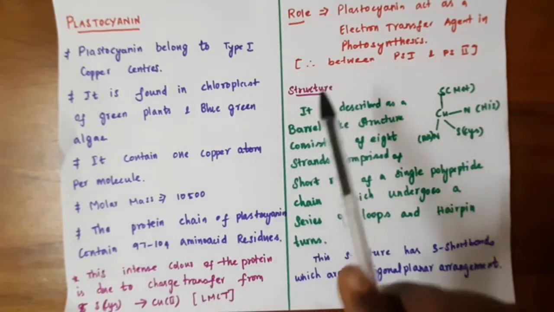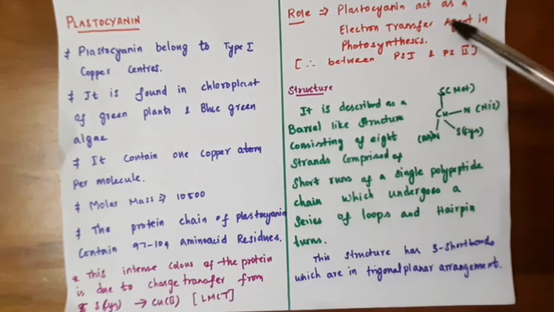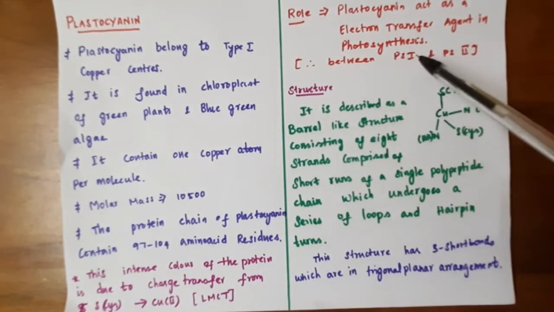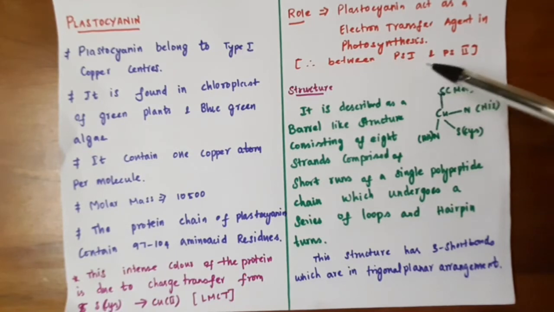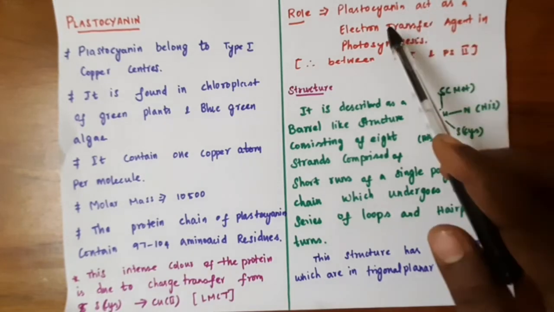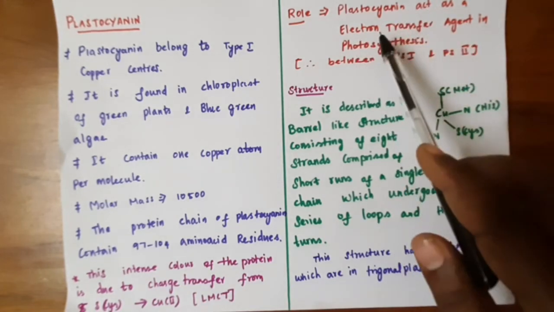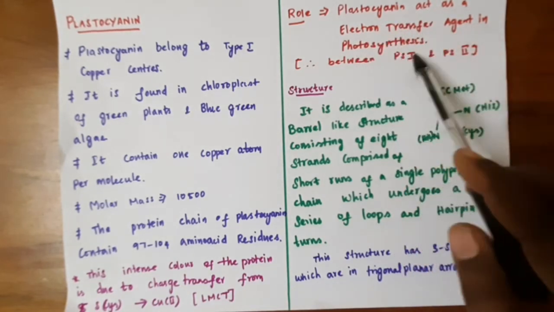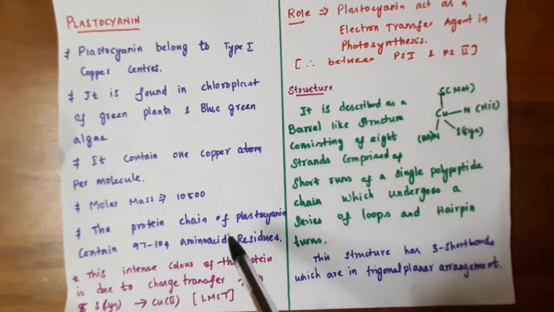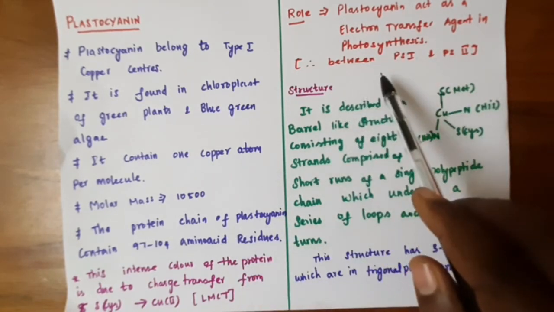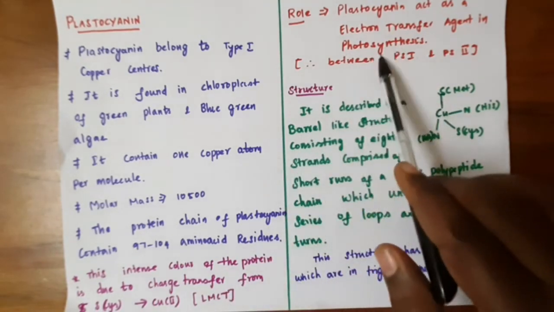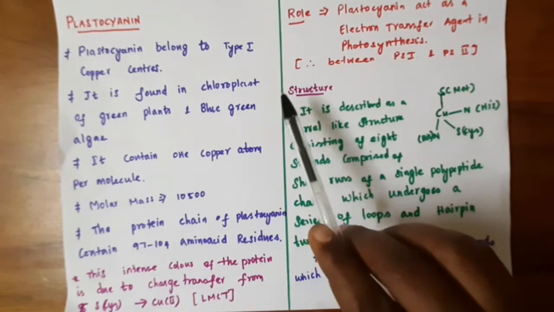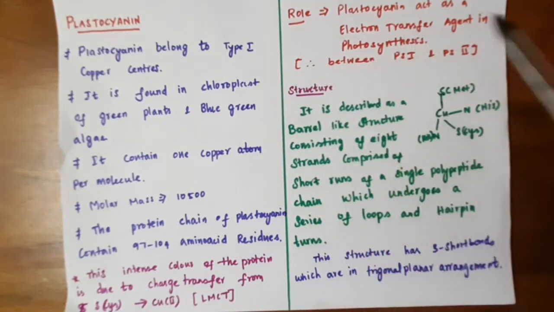And if you see the role of plastocyanin, it acts as the electron transfer agent in photosynthesis. I have already uploaded the video regarding photosynthesis, that is photosystem 1 and photosystem 2. So plastocyanin triggers the electron transfer chain reaction in photosystem 1 and photosystem 2. You can watch my previous video and learn from there. The important thing is that plastocyanin acts as an electron transfer agent in photosynthesis.